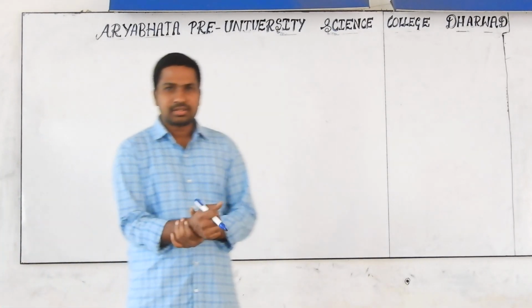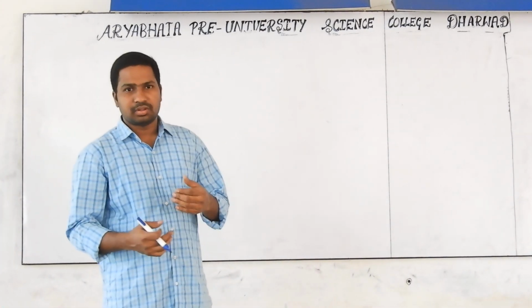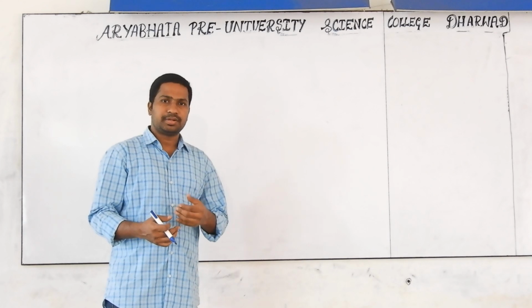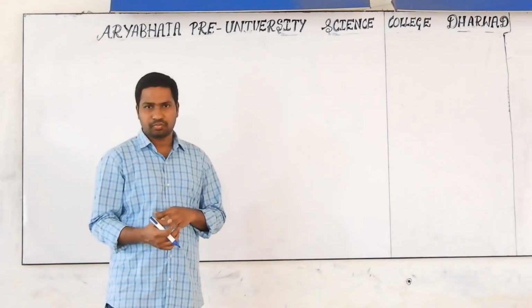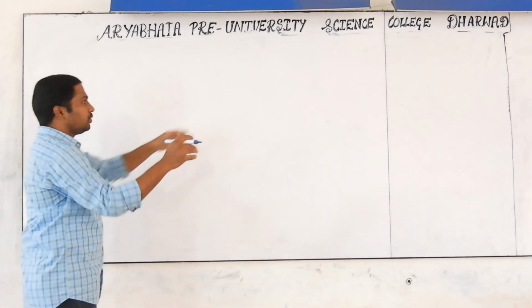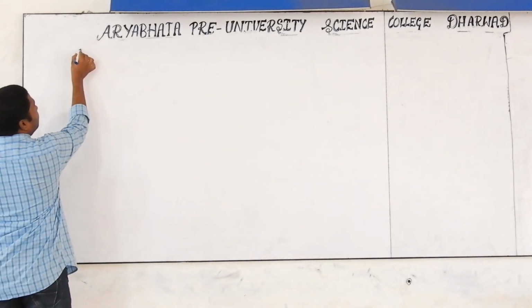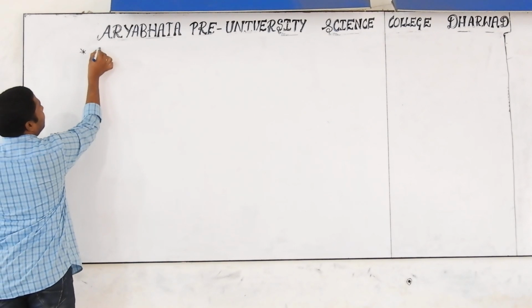Okay, good morning students. Today we will discuss the physical properties as well as chemical properties. In the previous class we completed preparations of alkyl halides. Now we have to discuss the physical properties of alkyl halides.